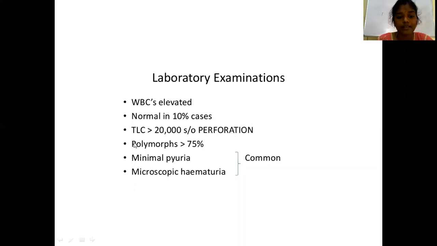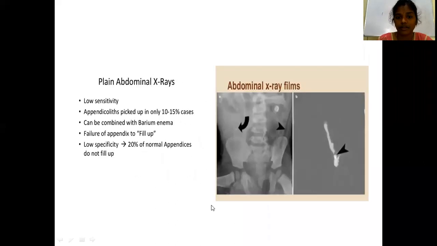And if the neutrophils constitute more than 75%, there will be minimal pyuria and microscopic hematuria. These are common laboratory findings you will see in acute appendicitis. And if it is a case of appendicular perforation, the leukocytes will increase up to 20,000, with microscopic hematuria, minimal pyuria, and polymorphs, that is neutrophils, more than 75%.